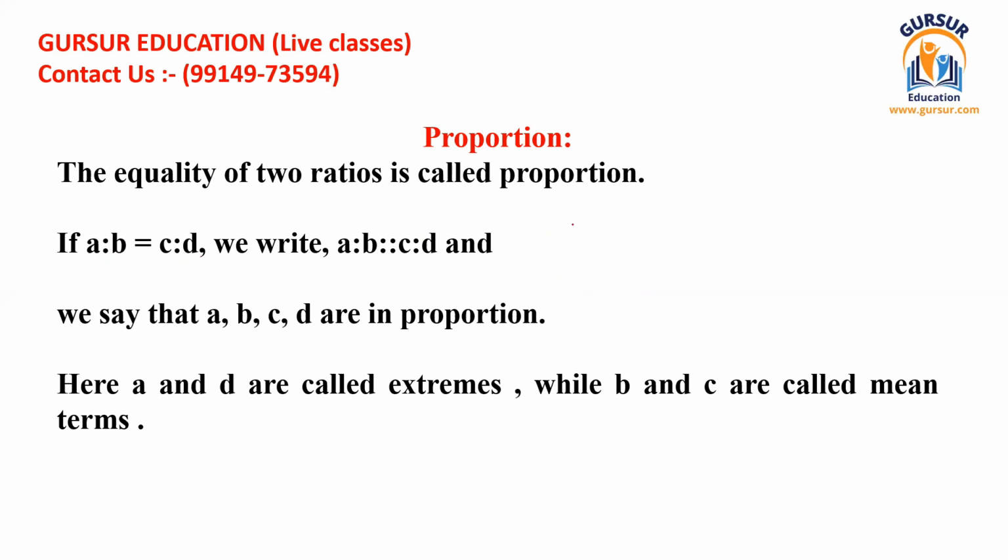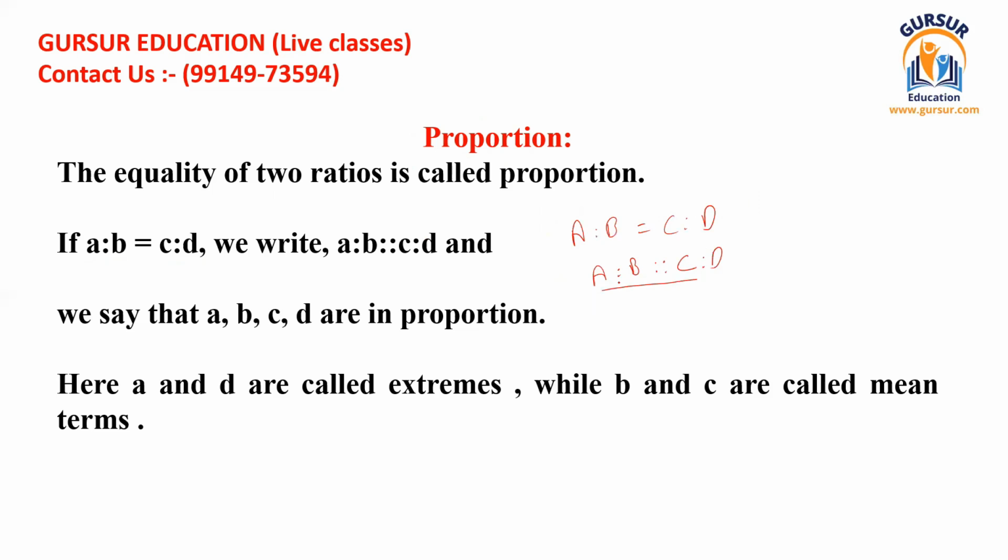And how do we write this? If A ratio B is equal to C ratio D, then we write it as A ratio B, then two ratios, then C ratio D. This equation is called the proportion. I hope you have got the idea.